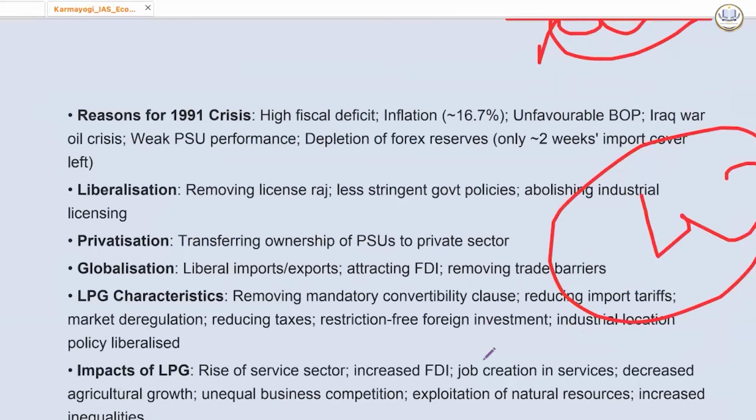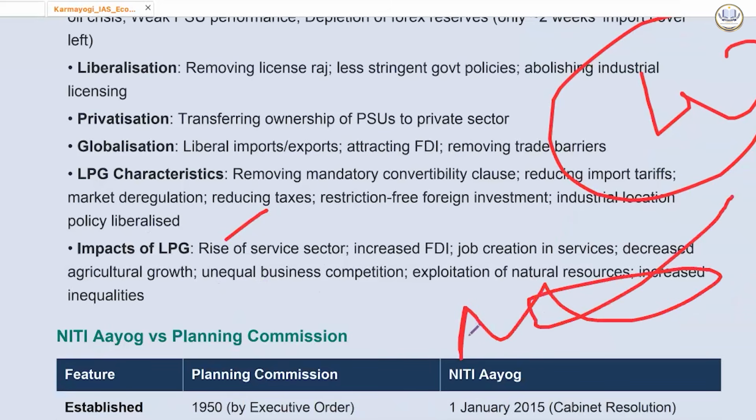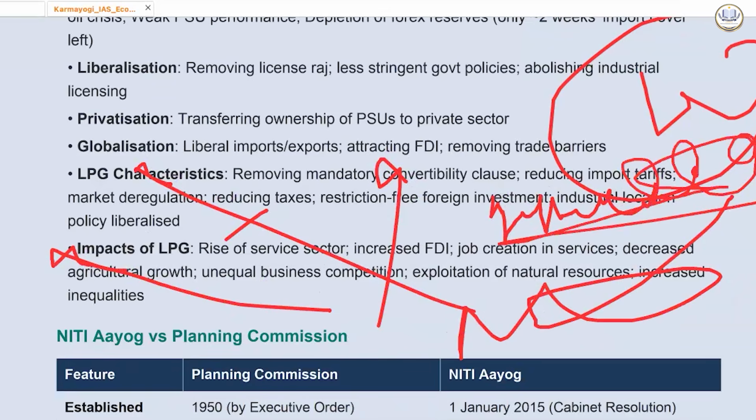So, removing mandatory convertible clauses, import tariffs were reduced, market deregulation, reducing taxations and restriction of foreign investment was reduced, and all of this was done. The impact was rise of service sector in India and IT, BPO, KPO boom. Rise in middle class in terms of social implication, working women, rise in that. Rise in IT cities and IT hubs like Hyderabad, Pune, Bangalore, Greater Noida, Gurgaon, all of these places.